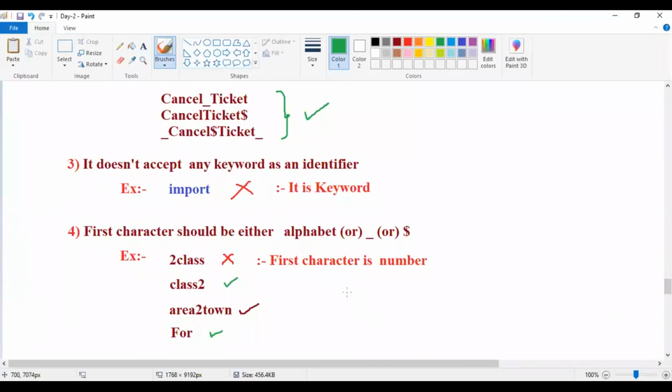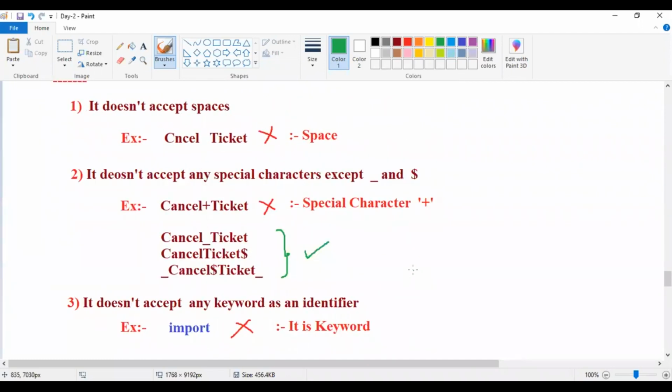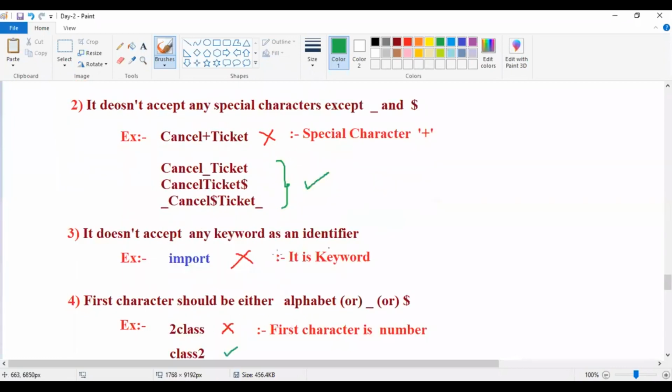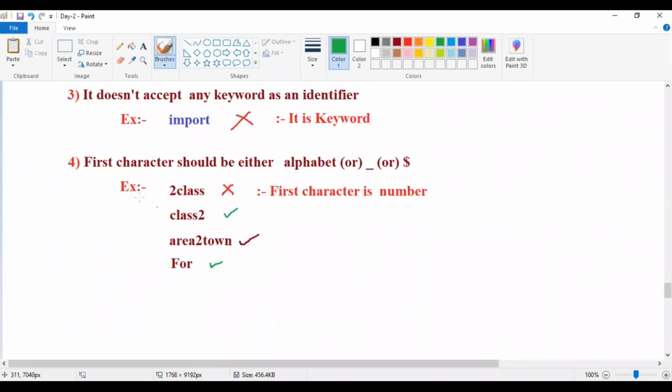Clear guys? Fine, good. For you guys, I'm going to give one small task. These are the 4 rules, guys; you have to follow them. What are the 4 rules? It doesn't accept any spaces. It doesn't accept any special characters except underscore and dollar. It doesn't accept any keyword as an identifier. The first character should be either an alphabet, underscore, or dollar. These are the 4 rules which we have.